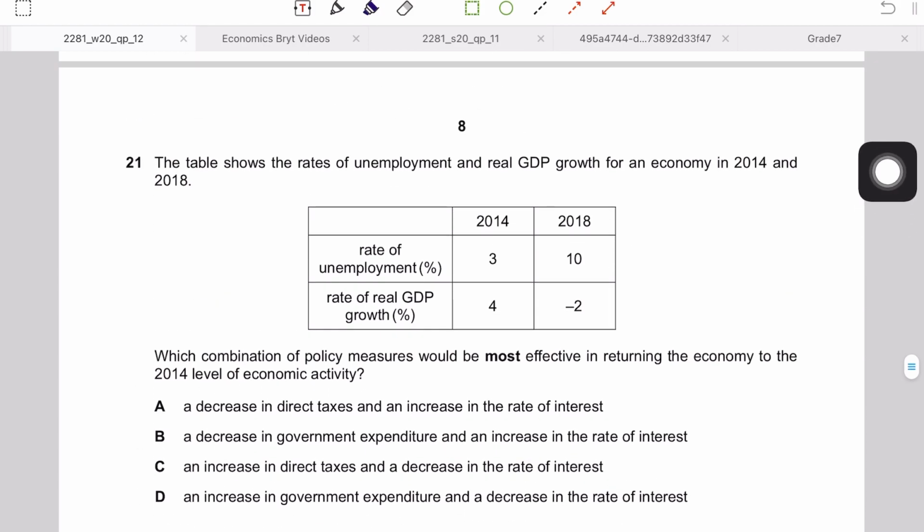Okay, so question 21 says that the table shows the rates of unemployment and real GDP growth for an economy in 2014 and 2018. So the rate of unemployment in 2014 is 3%, and it has grown up to 10% in 2018, right? And the rate of real GDP growth is 4%, and then it's minus 2% in 2018, which clearly shows that there's a direct relation between the unemployment rate and the real GDP rate, because as the unemployment rate rises, the real GDP growth is falling, right? And in fact, in 2018, the rate of real GDP growth is actually negative, which shows that the output has decreased, because when it's a negative growth, it means that the output has fallen.